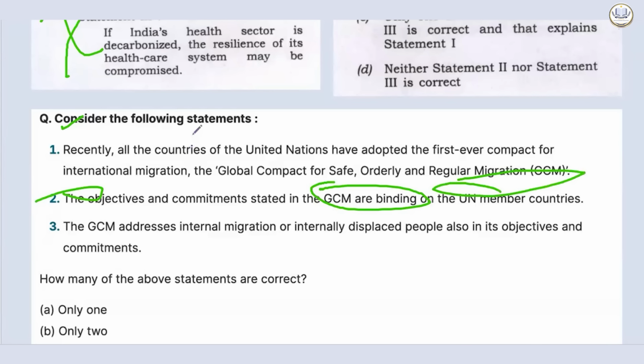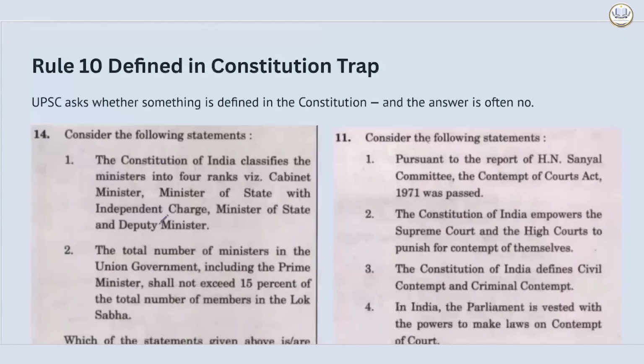Okay, and now also, if any question is on environment, or recent conventions, etc., all countries coming together is something very, very difficult, and something as contentious as migration will never be correct. So if they are trying to give you statements about all countries, there is a huge probability that this will be incorrect. Always remember.